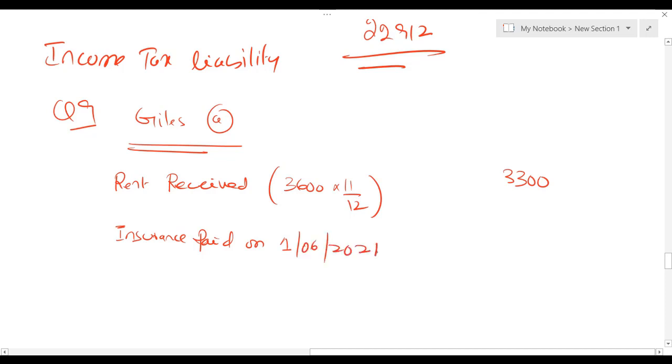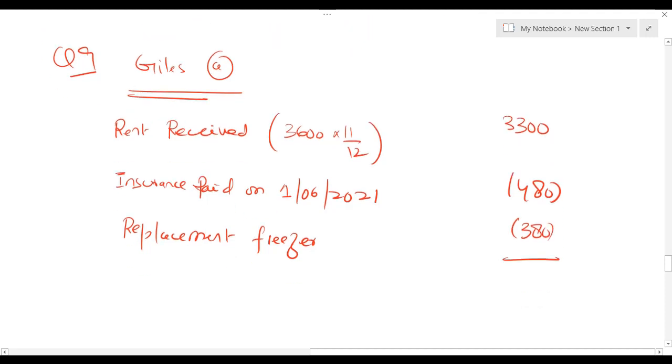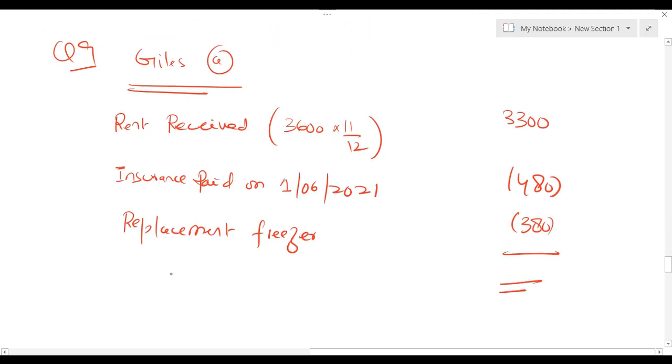Insurance paid on 1st June 2021 is 480. Replacement freezer, replacement furniture relief, 380. So very simple answer, we'll be getting it.